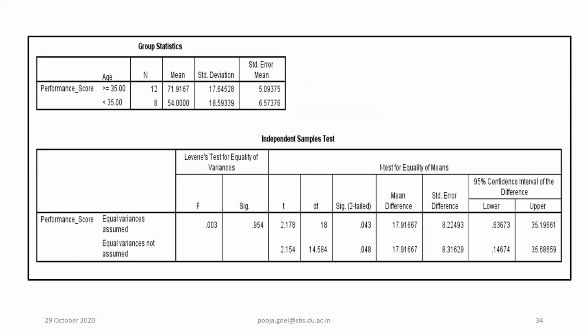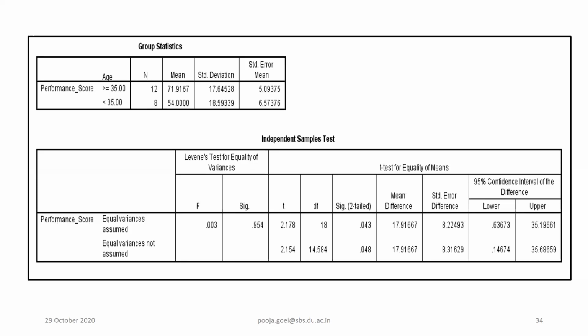This time I changed the variable. Gender is not my criteria on which I am checking the performance; age is my criteria. So tell me, as per age, can I comment something upon the performance? Yes, ma'am, at the 0.05 level it is significant. That means there is a difference.